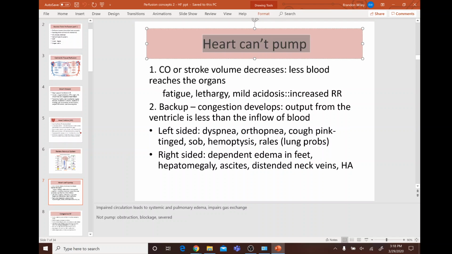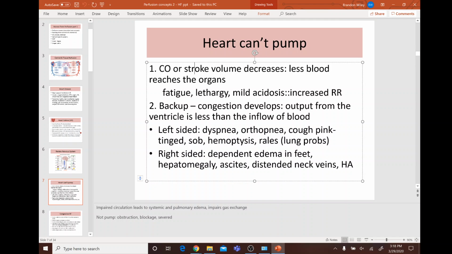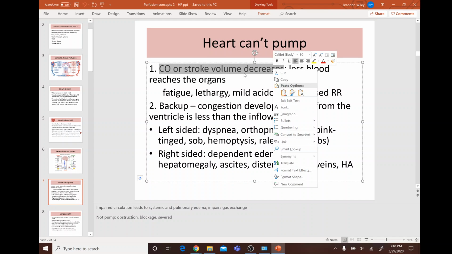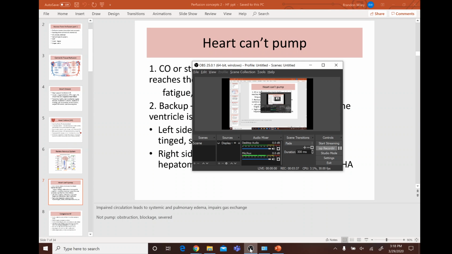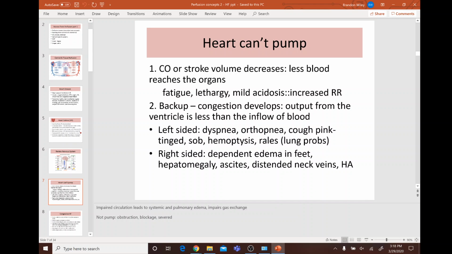So when the heart can't pump, we know cardiac output or stroke volume decreases, which means less blood is reaching the organs. And what are some of those symptoms you might see with that? Fatigue, lethargy, mild acidosis, decreased respiratory rate. Then you have a backup, which leads to congestion developing. Output from the blood is less than inflow from the blood.